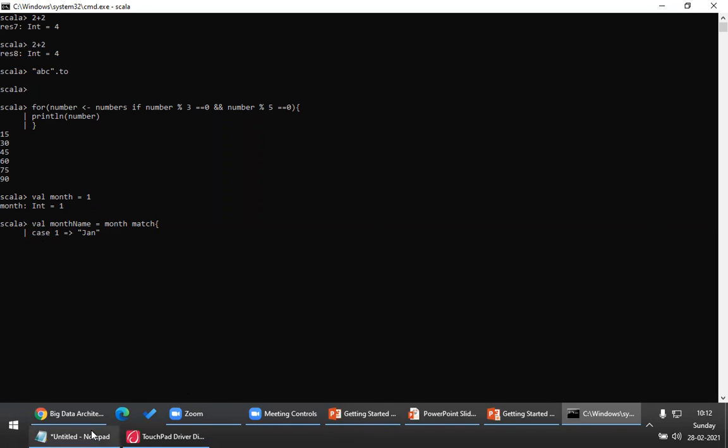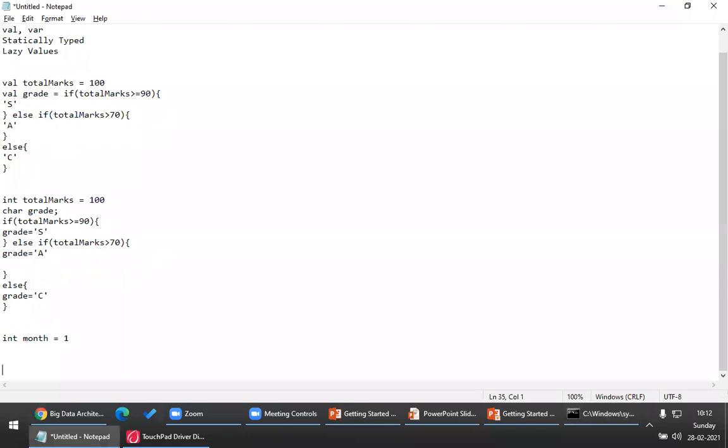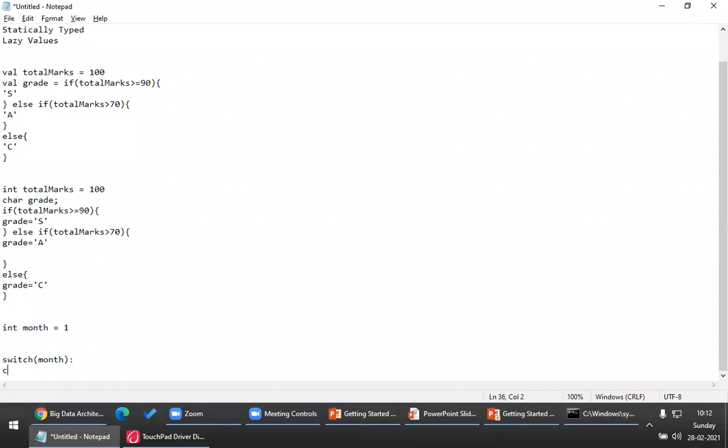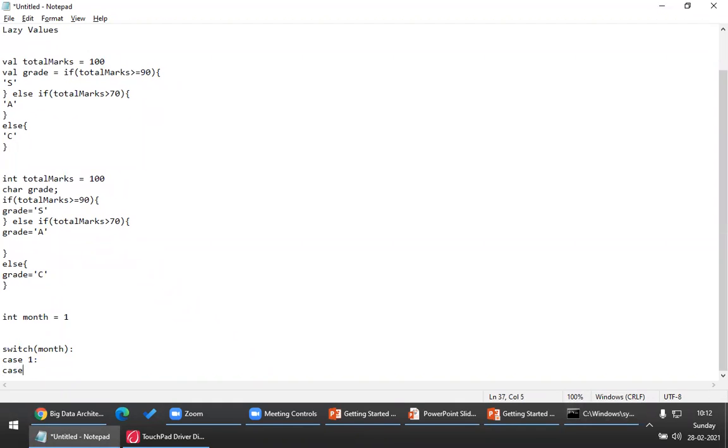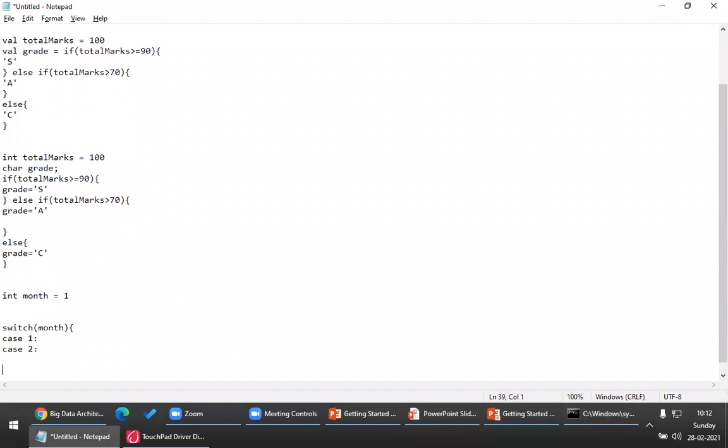Please understand. In Java, this is very important. Let's assume you have a variable named month whose value is 1, and you write a normal switch case, right? Switch of month, and you write case 1, yes or no, and you write case 2, yes or no. Now Vishnu, tell me, for example, if you write like this, in case 1 you write system.out.println Jan, and system.out.println Feb. What do you think the output would be here, Vishnu?